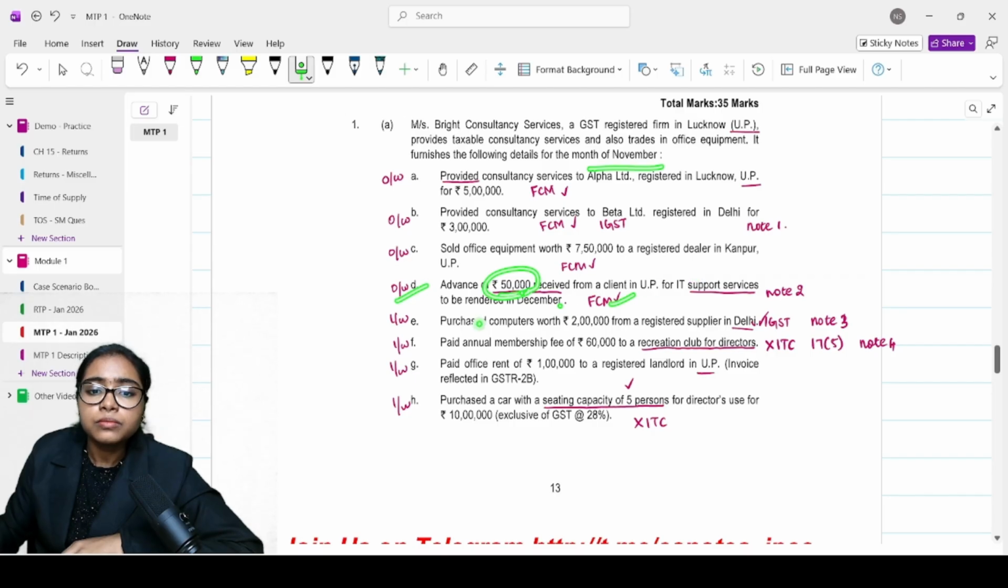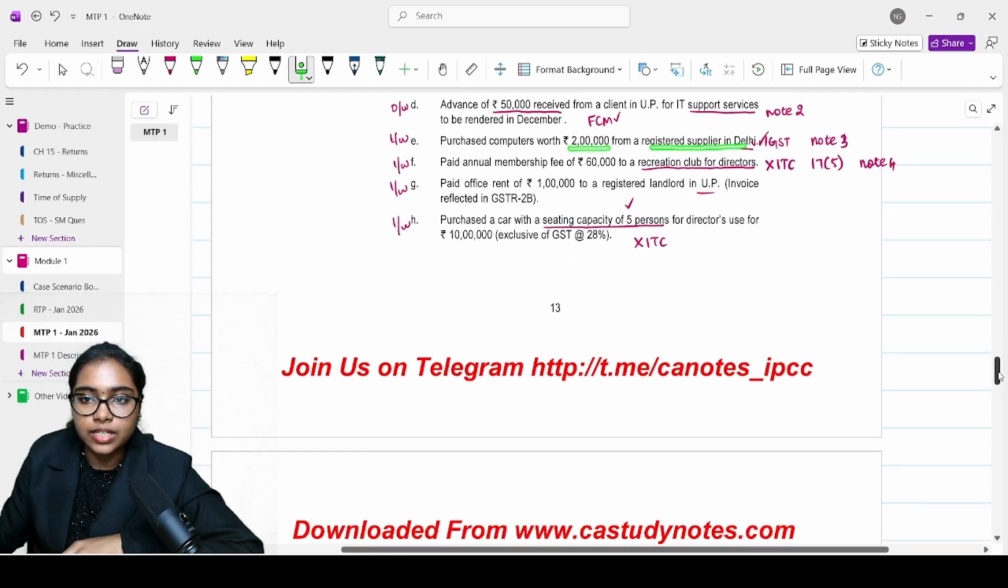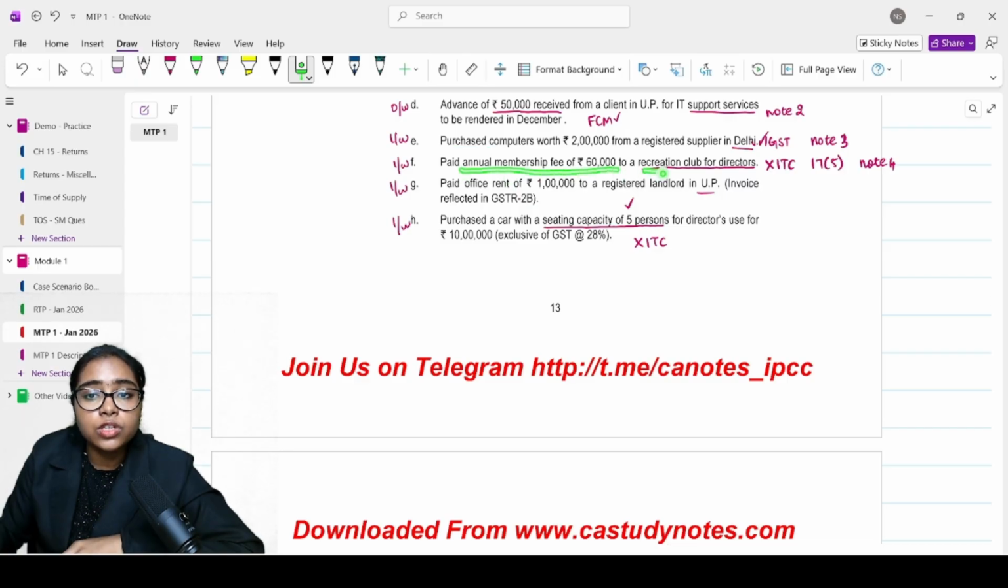It's FCM. Purchased computers worth Rs 2 lakh from a registered supplier in Delhi. Delhi, IGST, because we are in UP. Purchased, inward supply. Paid annual membership fee of 60,000 to a recreation club for directors. Blocked ITC. Correct? This is inward supply, but it is blocked ITC. Why?